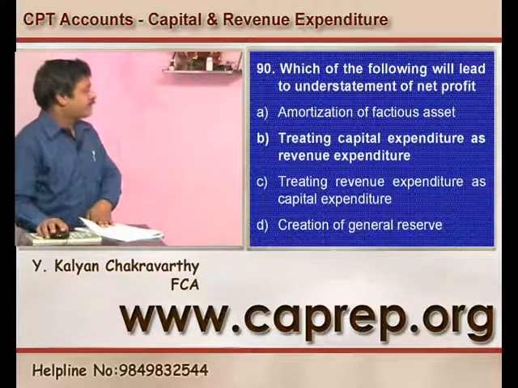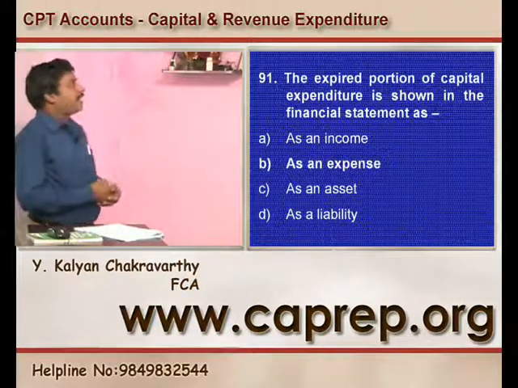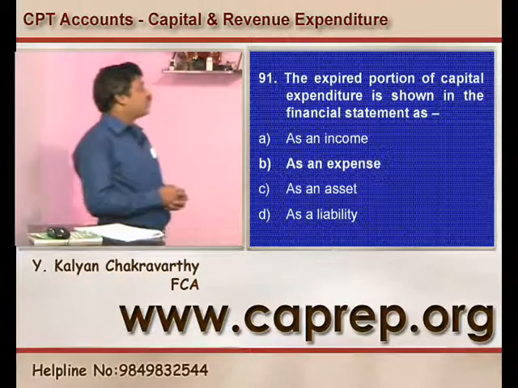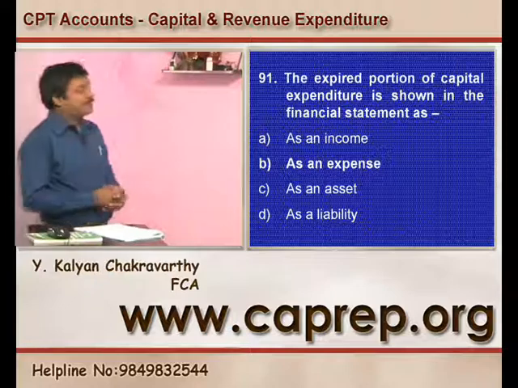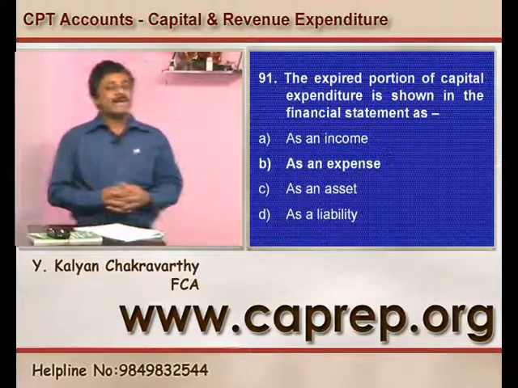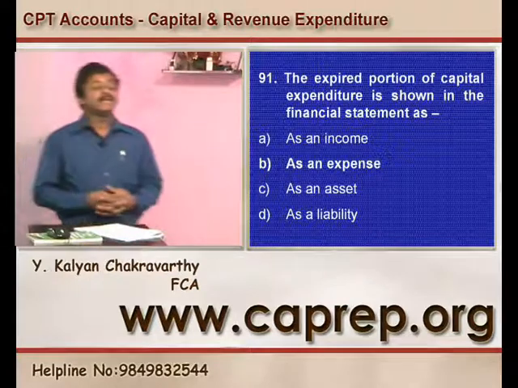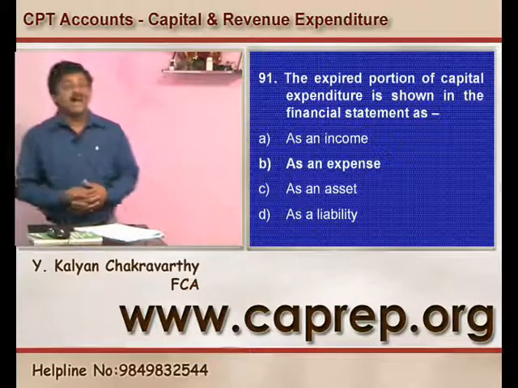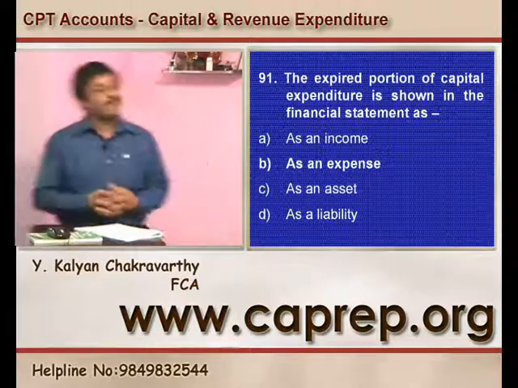Then for question number 90, B is the right option. Question number 91, the expired portion of the capital expenditure is shown in the financial statements. Expired portion of the capital expenditure means what? I purchased an asset for 1 lakh and 10,000 I charged as depreciation. So this is called expired cost, and depreciation will be charged to the profit and loss account.